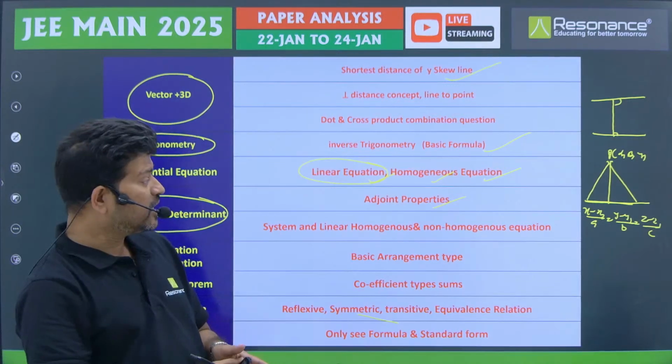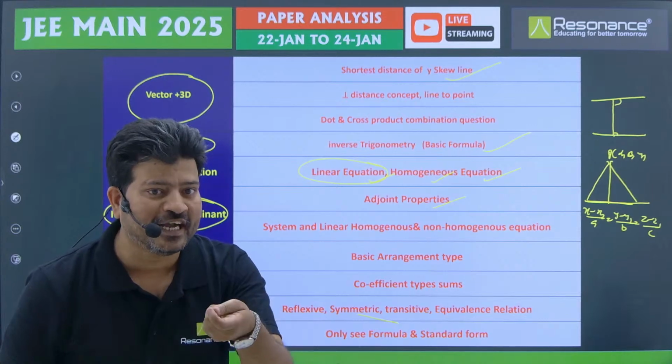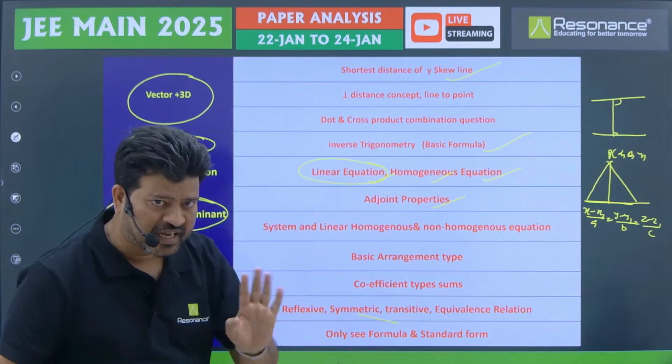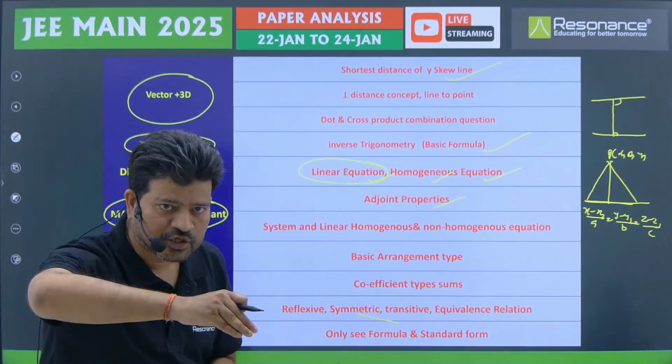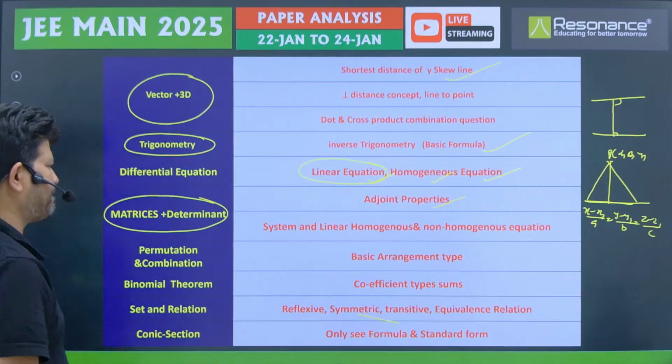Because I am thinking maybe already from the adjoint property they have asked a question, so maybe on the 28th and 29th they are going to change this pattern. So we should not neglect adjoint, but the inverse, skew symmetric, symmetric, all these properties also we must see.